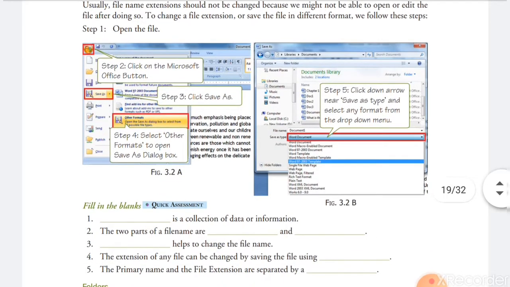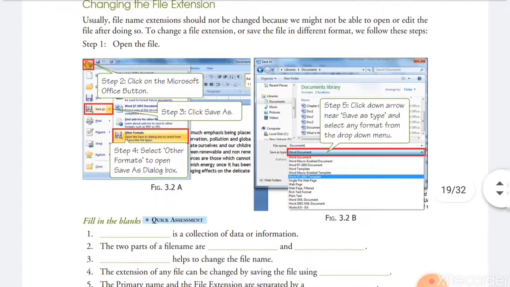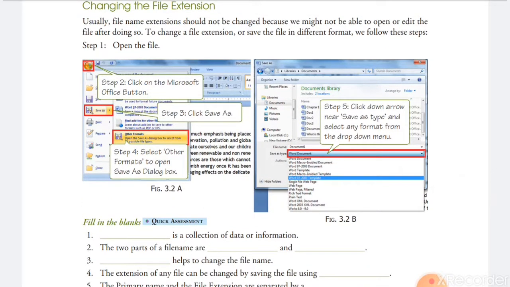So normally, how can we change the extension of the file? First, open the file whose extension you want to change, in the particular program. In the second step, click on the MS Word Office button. The Office button is at the left top corner, as you can see here in the image, step 2. Click on the Office button.